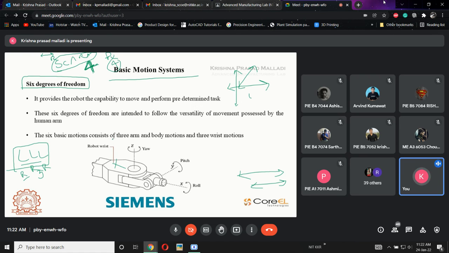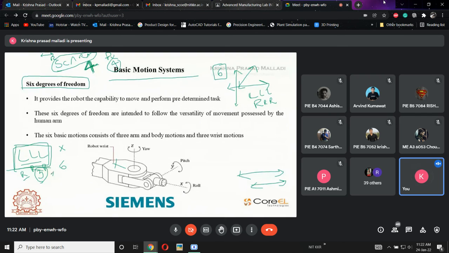Okay, but in general, the robot will have 6 degrees of freedom. That 6 degrees of freedom is nothing but linear, linear, linear, rotary, rotary, rotary. So if this robot has only linear and shouldn't have any rotary, then how can we say that this robot has only 3 degrees of freedom?